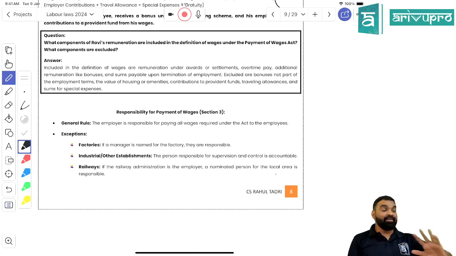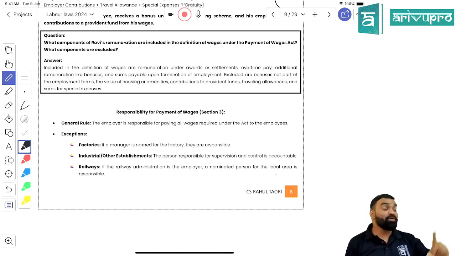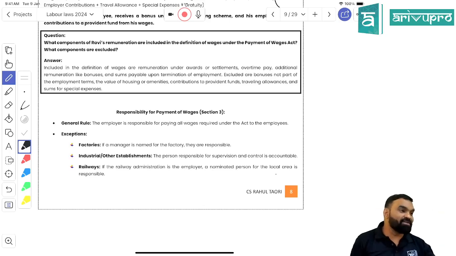Have you ever heard about the delegation of power? The concept of delegation of power, have you heard it at any time? What do you mean by delegation of authority? You can delegate only the powers, you cannot delegate the responsibility.